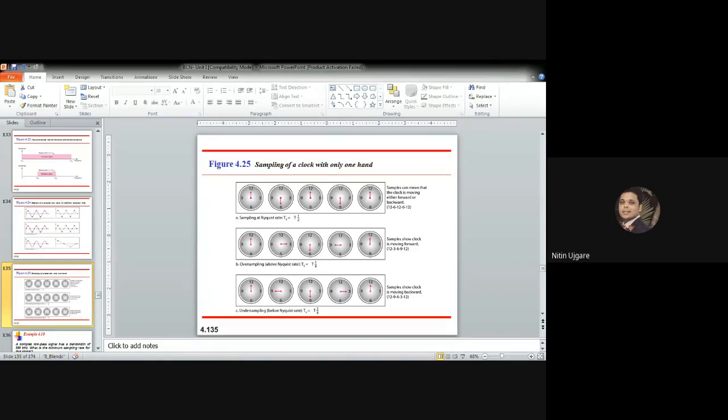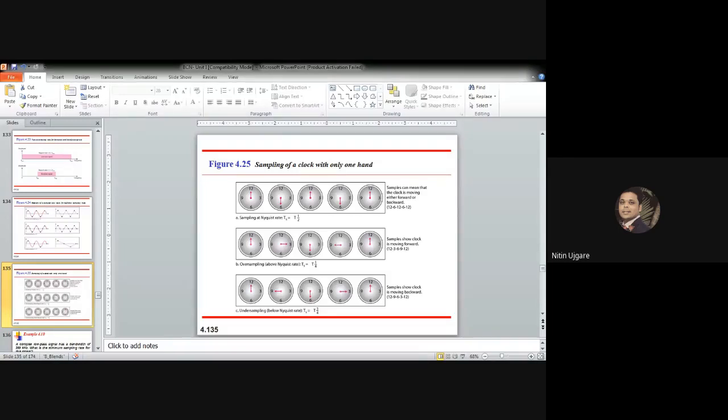So TS is given to us, that is 60 seconds. So 2 into 1 divided by 60 gives me the value 30 seconds. So that means at the Nyquist sampling rate, I have to sample the hand of the clock every 30 seconds, according to the Nyquist sampling rate, that is 2 into the frequency, 2 into the difference of the lowest and the highest frequency, right?